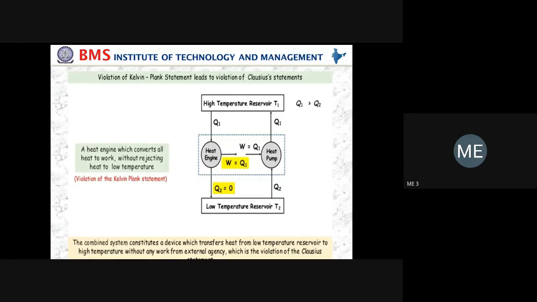Next, how does it affect the Clausius statement? First, this violation of the Kelvin-Planck statement is over.